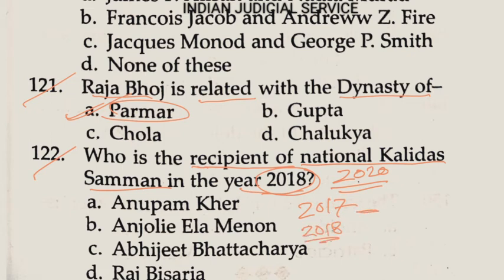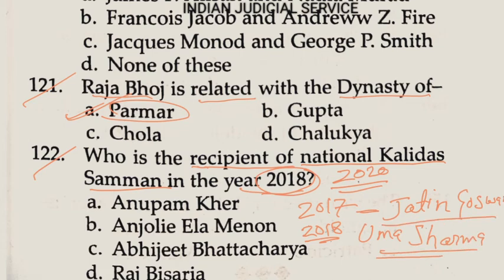So 2017's National Kalidas Award given to Jatin. This is a very important word here. Please remember this. Jatin Goswami. And the second one is Guru Uma Sarma. So the important word is Uma Sarma. So these are the dancers here, and they got the National Kalidas Samman. This award is very important because it is given by the MP state government. That's why it is important for the MP civil judge exam. So answer of this question is these two.